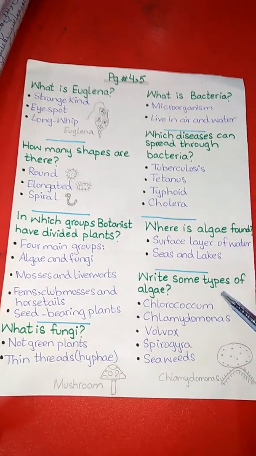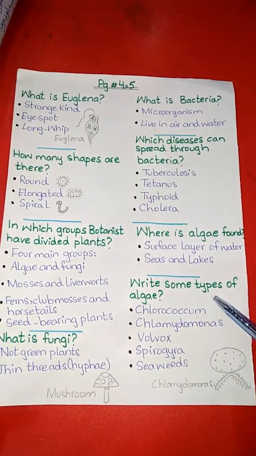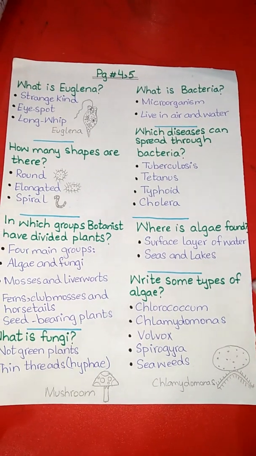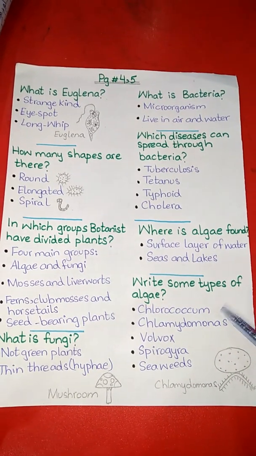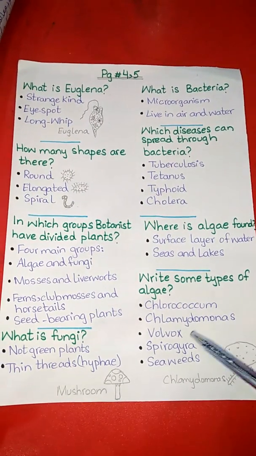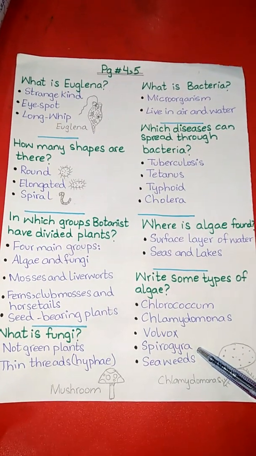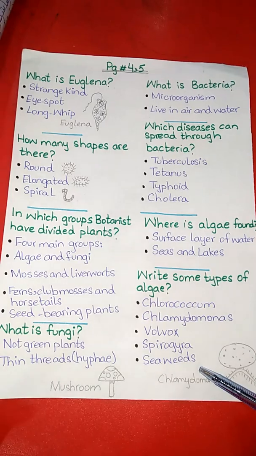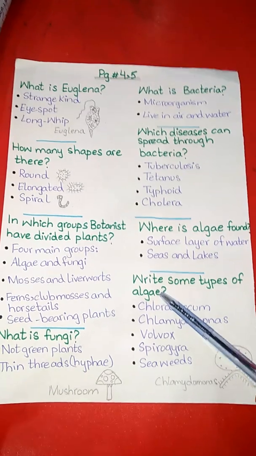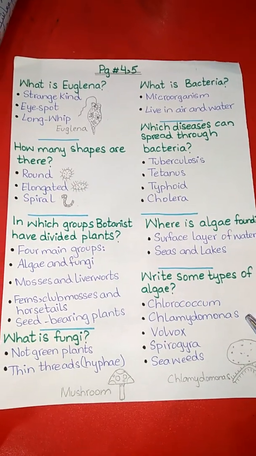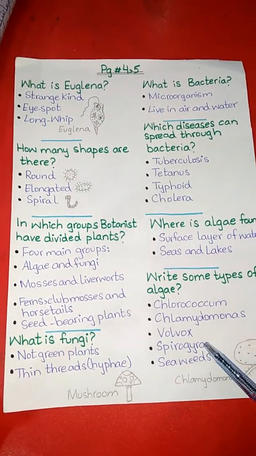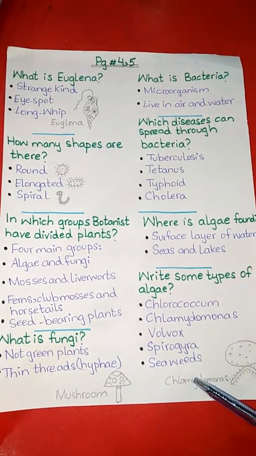The next question is, write some types of algae. There are 5 types of algae. The first type is chlorococcum, the second is chlamydomonas, the third is volvox, the fourth is spirogyra, and the fifth is seaweeds.